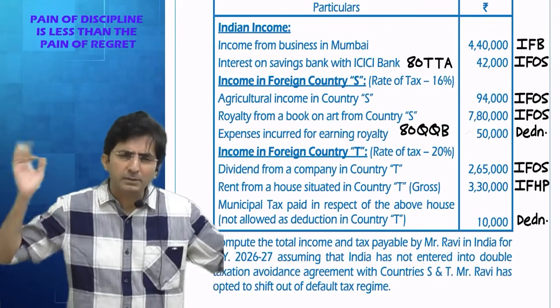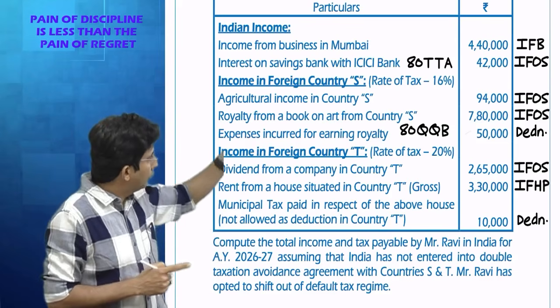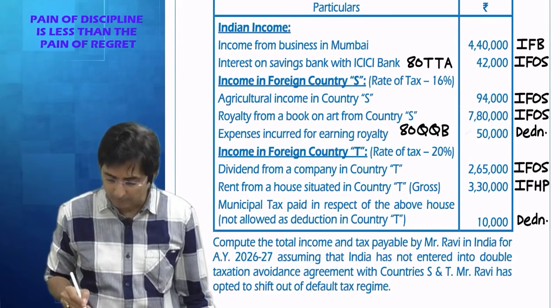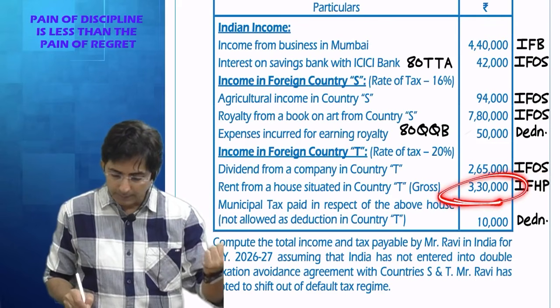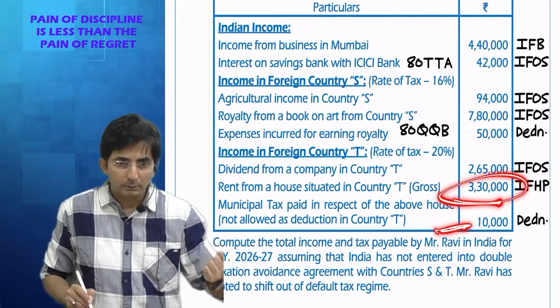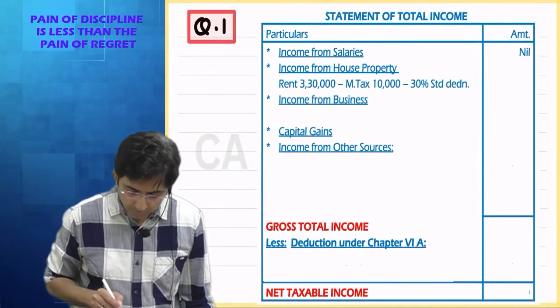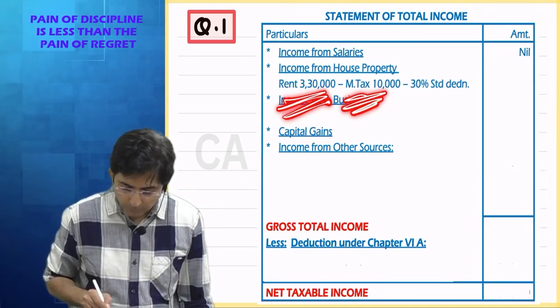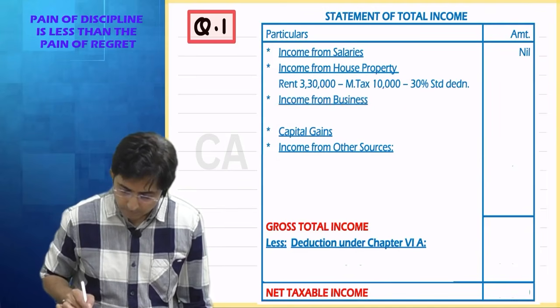Mix all the incomes together headwise. So just check, do we have house property head? We do have. So calculate the amount fast. Keep your calculator ready. 3,30,000 minus 10,000 minus 30% standard deduction. So that comes to how much?